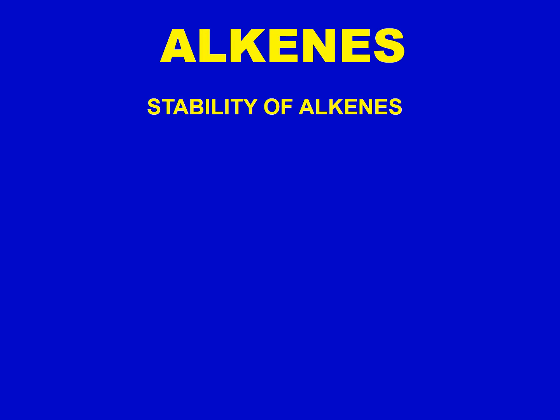Let's talk about the stability of alkenes. As I told you, alkenes have a carbon-carbon double bond in their structure, and a double bond has a sigma bond as well as a pi bond present in it. That makes the bond slightly stronger than a single covalent bond. But still, these molecules have variable stability.